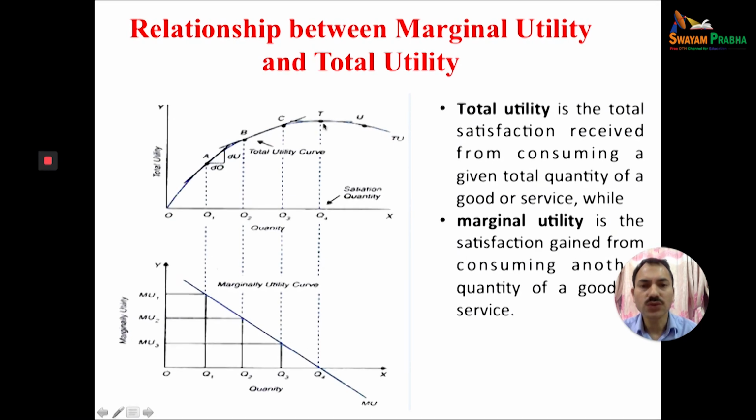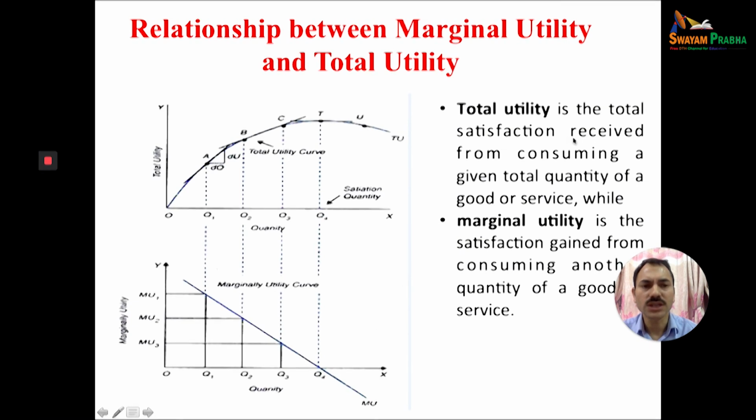When total utility starts decreasing with successive units of the product, marginal utility will be negative. So three points are important. One, when total utility is increasing, marginal utility is positive. When total utility is maximum, marginal utility will be 0. When total utility starts decreasing, marginal utility will be negative.